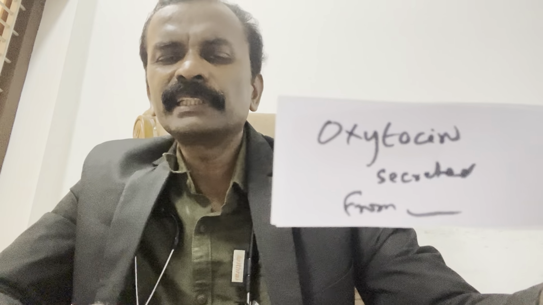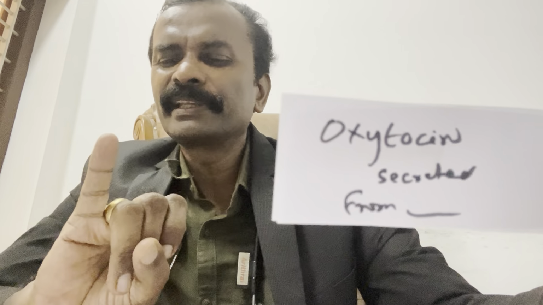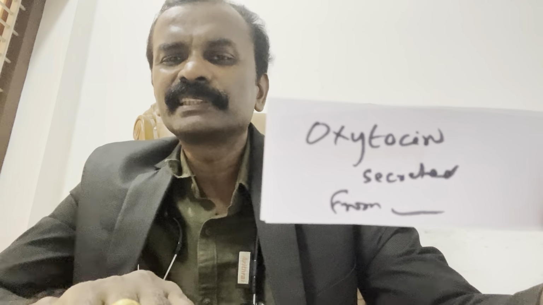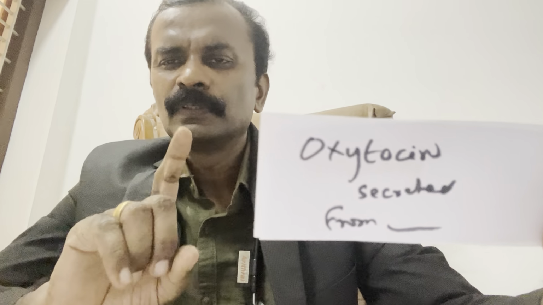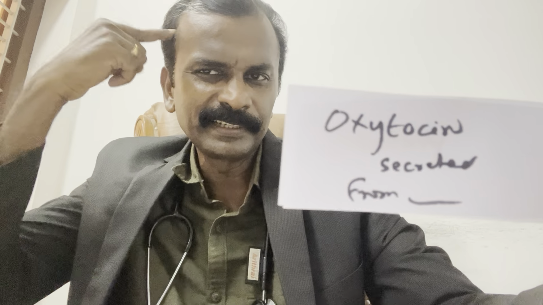So oxytocin is secreted from where? I'll give 3 choices for you. Ovary, uterus, placenta, where else? Where is oxytocin secreted?